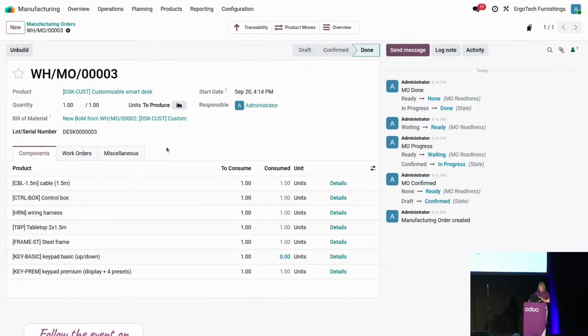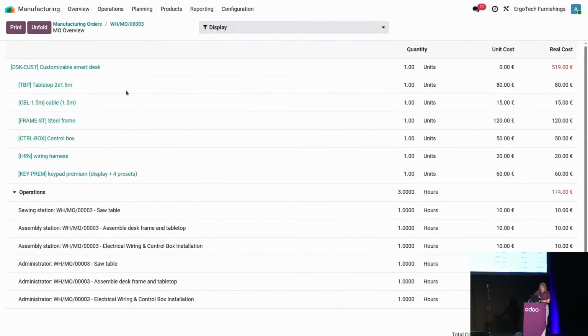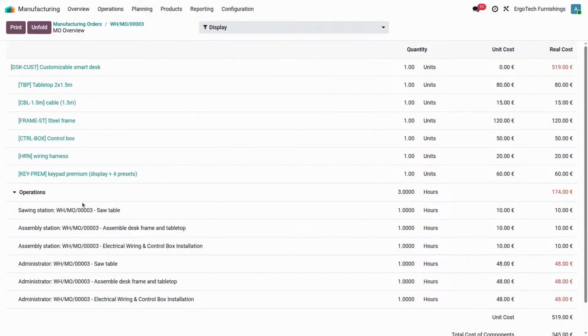Okay, we have done the different information. How can I check the different costs of my production? Well, I can click once again on the overview button up above. If I explain this view a bit more, you first see the components that have been used and the cost of every component. But you can also see the different operations that have been applied. Here it was easy, because I just said that basically 1 hour per operation will be used, and so it will be reflected here each time for 1 hour.